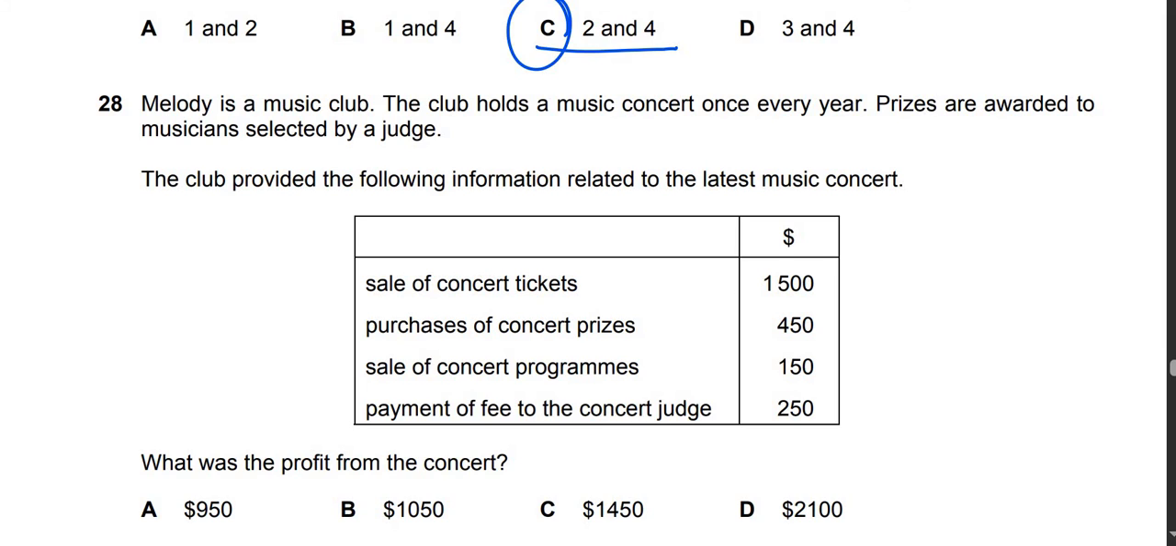So we have sales of concert tickets, purchase of concert prizes, sales of concert programs, and payment of fee. Look, this is a very easy one. Just add all the revenues. So you will add 1500 and then add 150, and you will subtract 450 and subtract 250. So you will actually do 1650, add these, and subtract 700. How did I get 700? I added these two. You get 950, guys. So 950 is your profit.